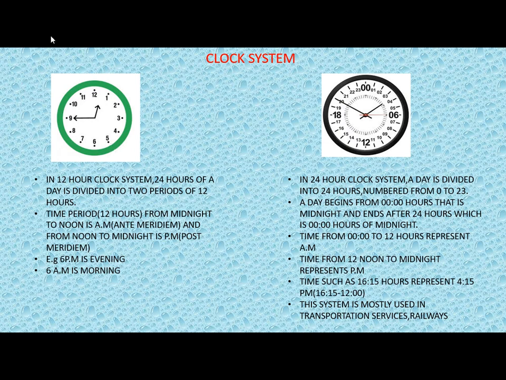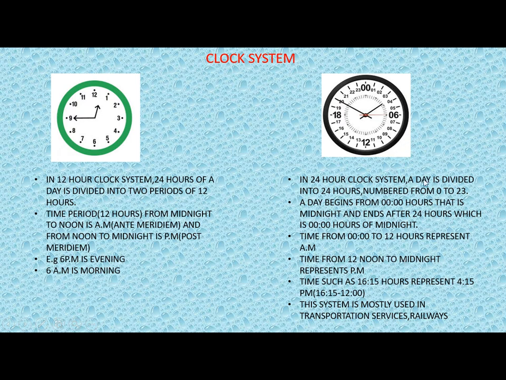Then what is AM? The time period of 12 hours from midnight to noon. You know what noon is, so that period is known as AM, anti-meridiem. And from noon to midnight, all those timings will be called PM. So suppose anybody says 6 PM, what is the difference between 6 PM and 6 AM? 6 PM is a time which occurs in the evening, and 6 AM is a time which occurs in the morning. And here we have the 24-hour clock system.